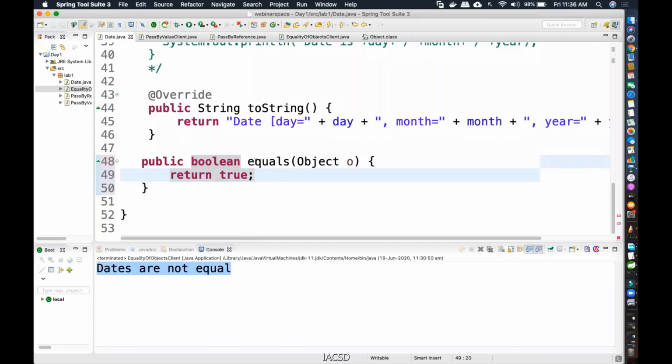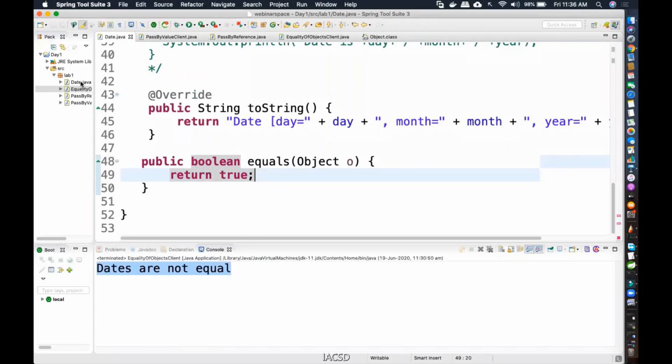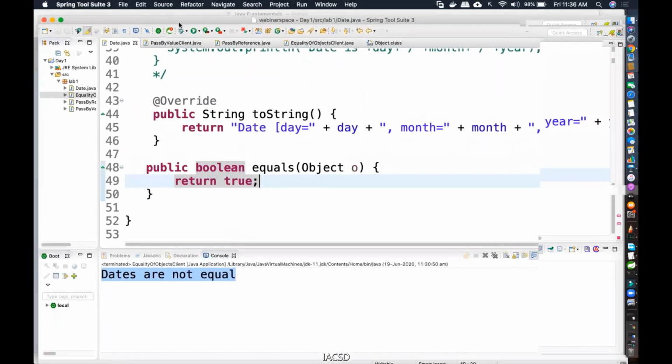Okay. Now see, now what do I want to do? In equals, what do I want to check? Okay, I want to check if the day is equal to the other one's day, months are equal, year is equal. I want to actually check the content. Okay, now I'm going to do that. So for that, I'm going to check.